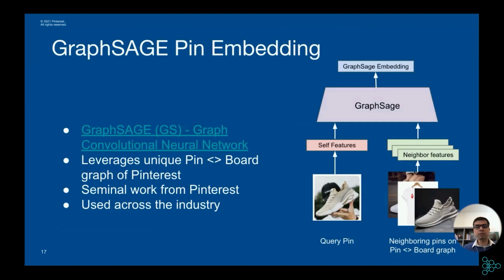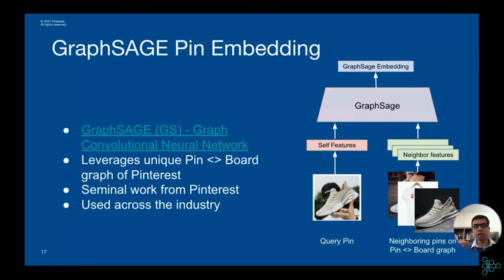For query pin embedding, we are using GraphSage, or graph convolution neural network. This work came out of Pinterest. This is a very seminal work and used across the industry. This technique leverages the unique pin-board graph we have in Pinterest. The way it works is, given a query pin, it does a random walk over these pin-board graphs and gets top N, or top 50, neighboring pins.